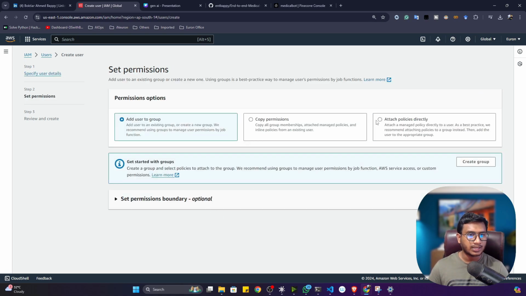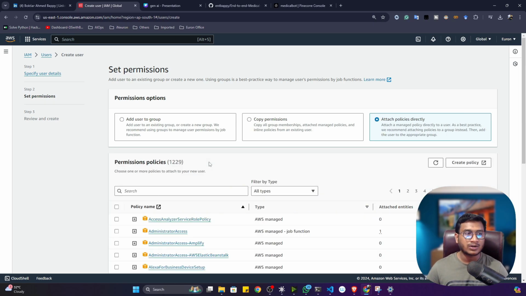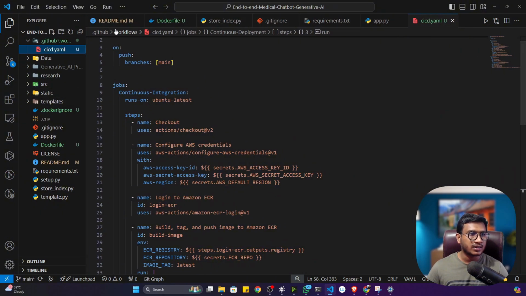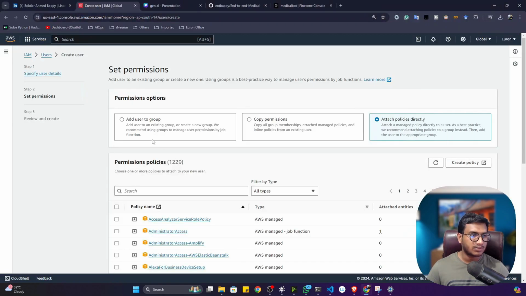So let's click on next. Now you have to give policies, like what policy you want to give this user. I don't want to give the entire policy, that means I don't want to give access to all the services. So I'll be giving some specific access. I already wrote the access in the readme file. Let me show you. These are the accesses I'll be providing: Elastic Container Registry full access and EC2 full access.